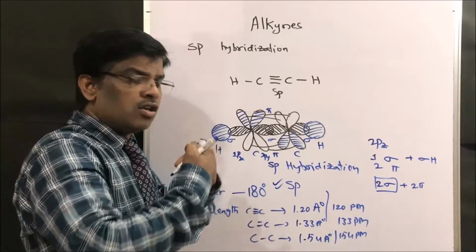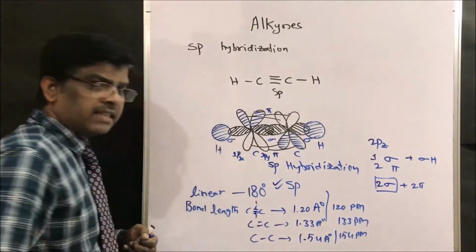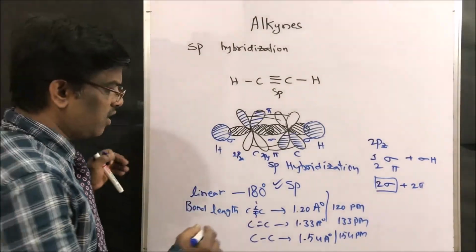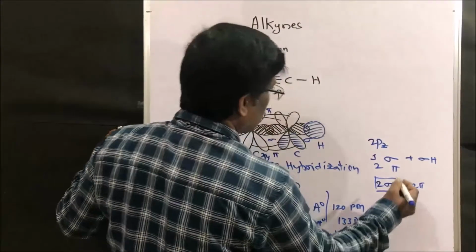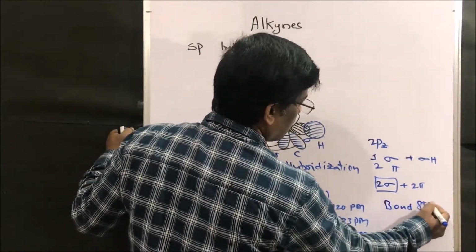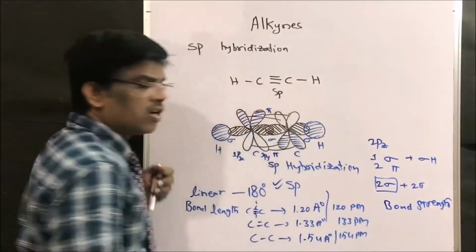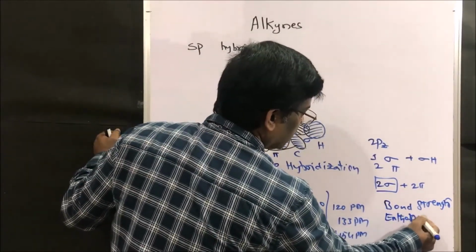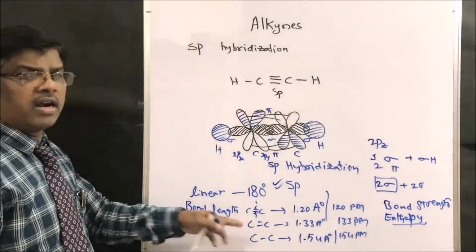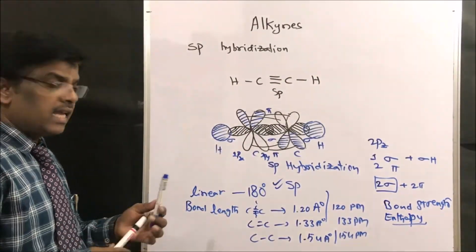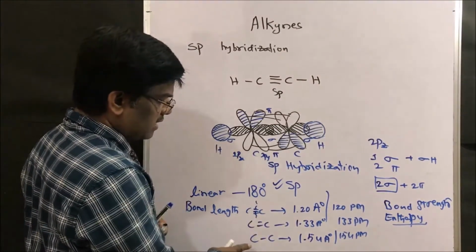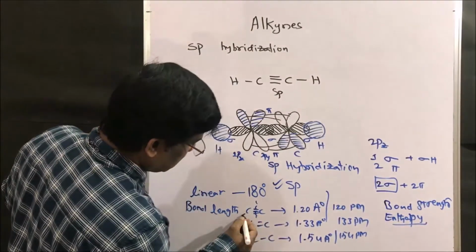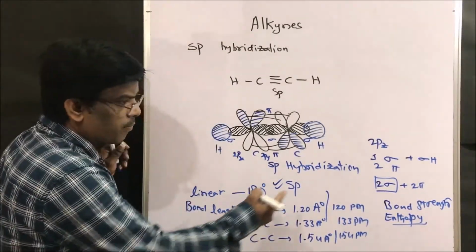To break this bond, we need some energy, known as bond strength or bond enthalpy. The bond enthalpy of C≡C is more than that of C=C and C-C.